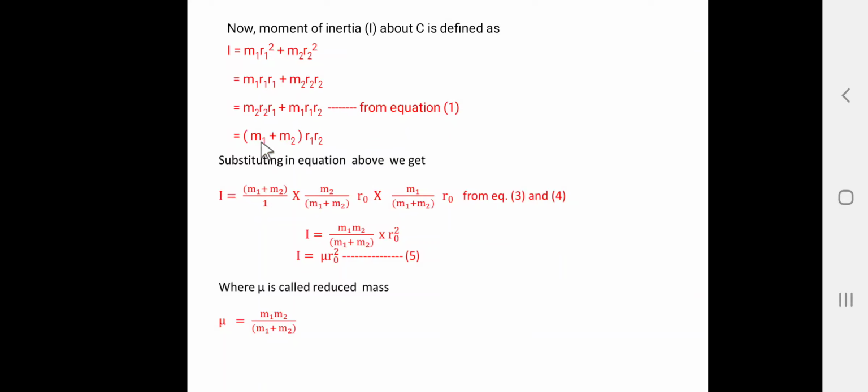So, here we can write I is equal to (m1 plus m2) complete. So, here r1 and r2. Here, substituting the values of r1 and r2 in the above equation.